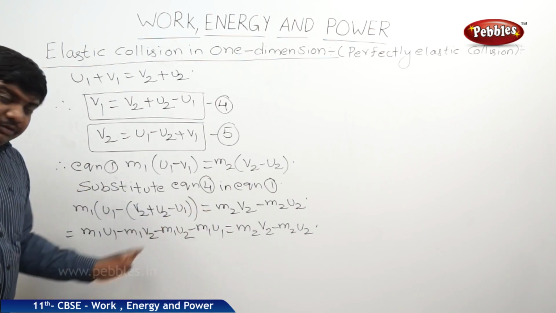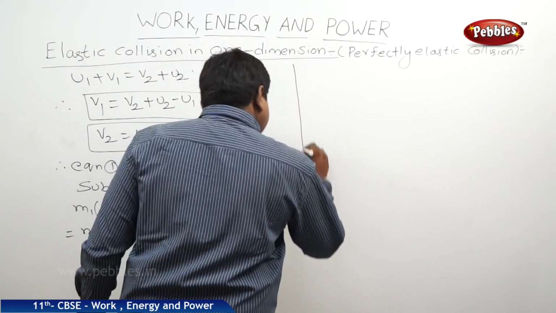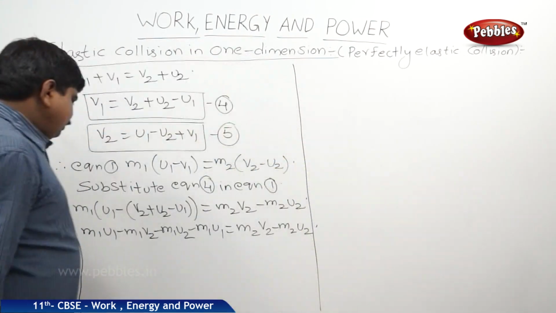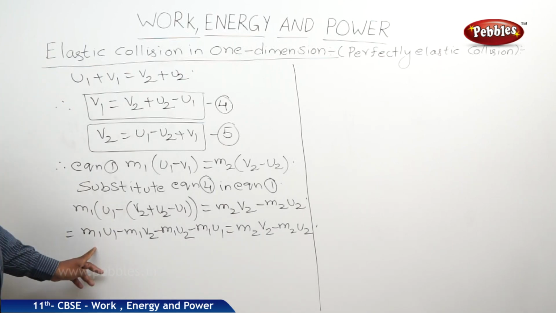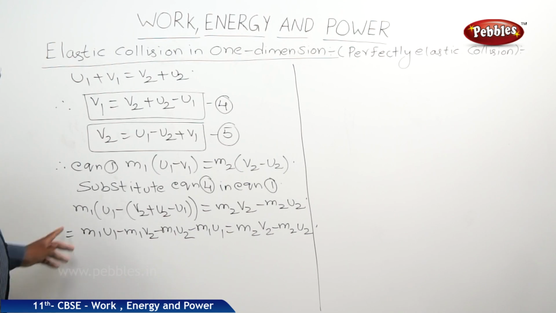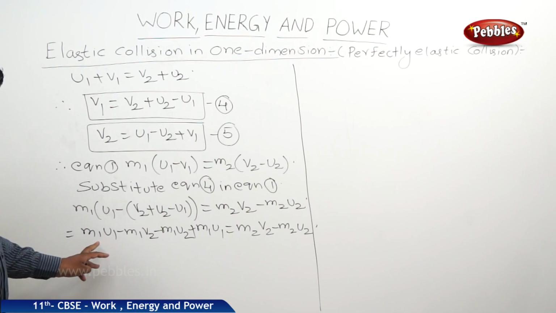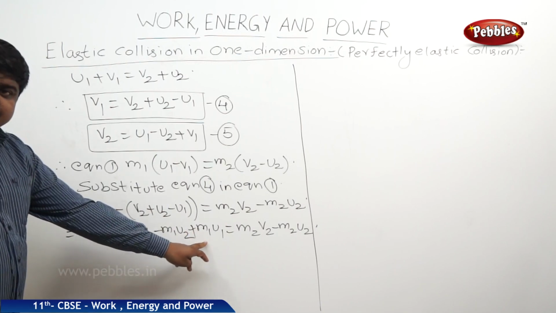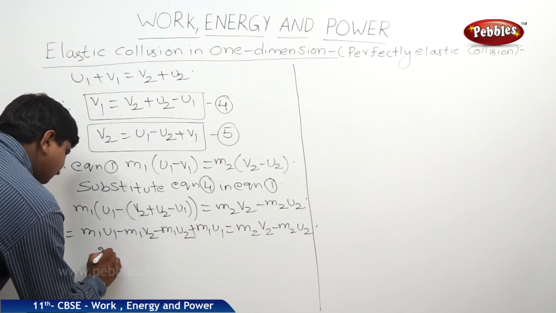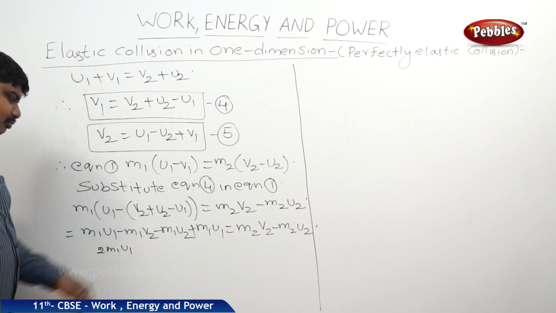We are bringing all v2 terms to one side and all u2 terms to the other side. m1 u1 minus of minus is plus, so m1 u1 plus m1 u1 is 2 m1 u1.